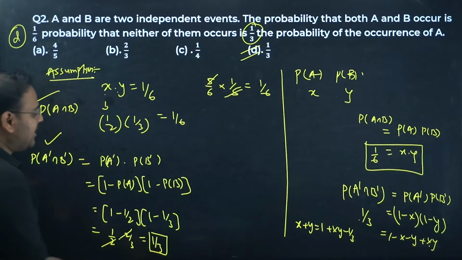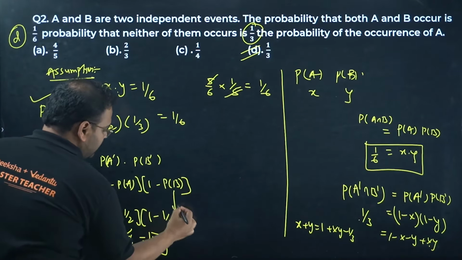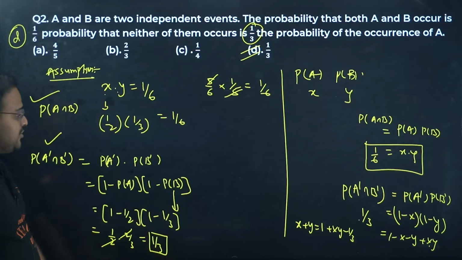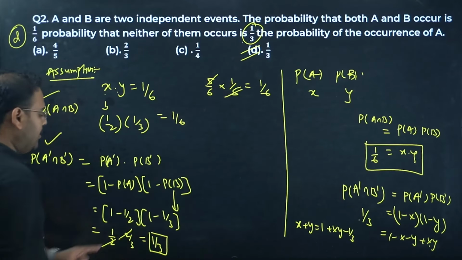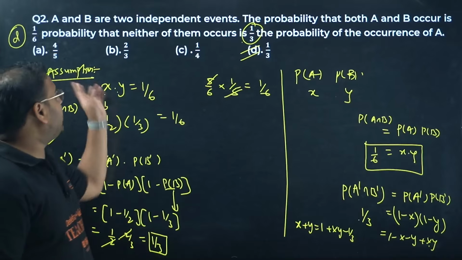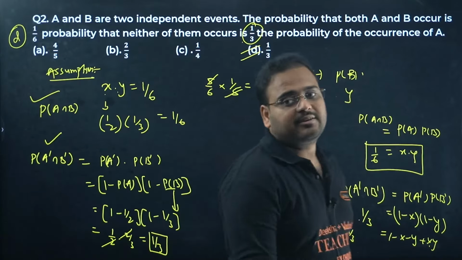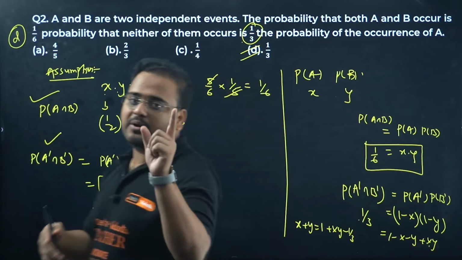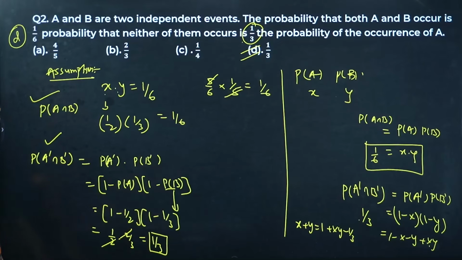This is not the answer. Answer is over here. PB is 1 by 3. This is not the answer. This is your intersection that they've given. What is this? This is your answer. PB is taken as 1 by 3 because 1 by 2 we don't have. Check, we have two answers. We don't know which one is which, but we don't have 1 by 2. Answer is clearly option D.